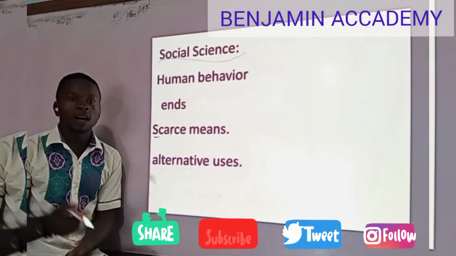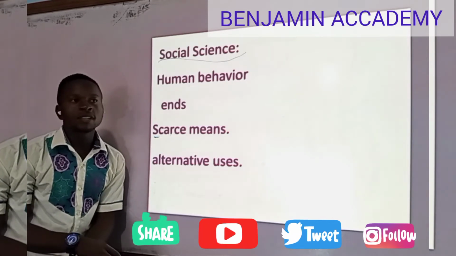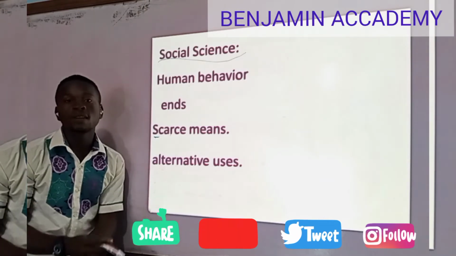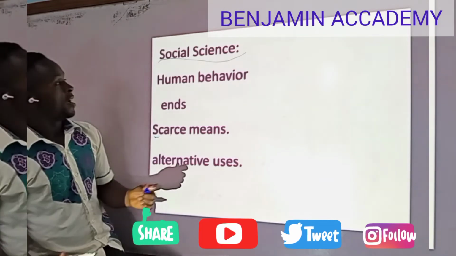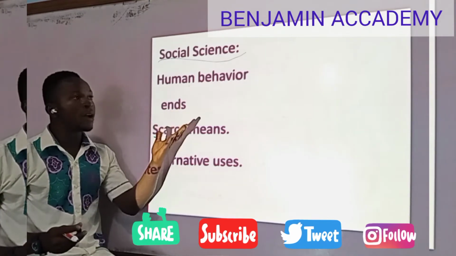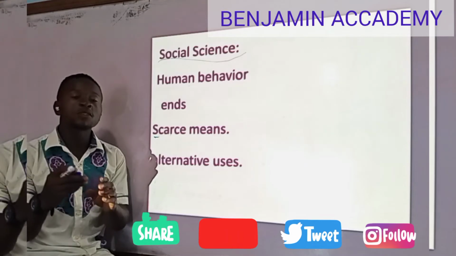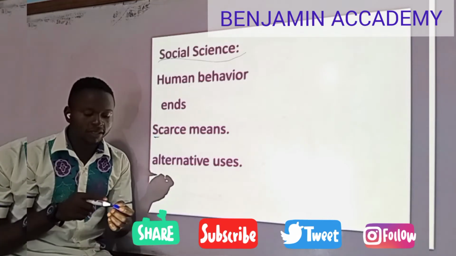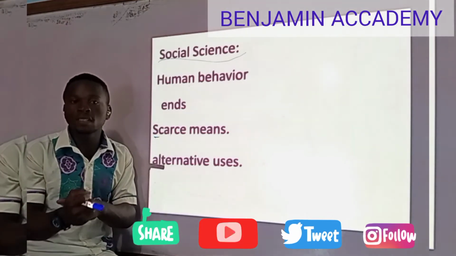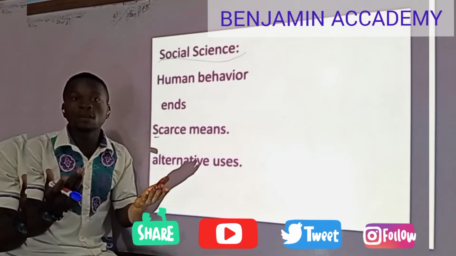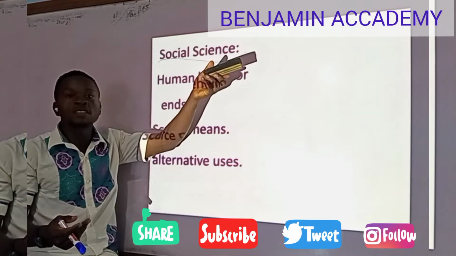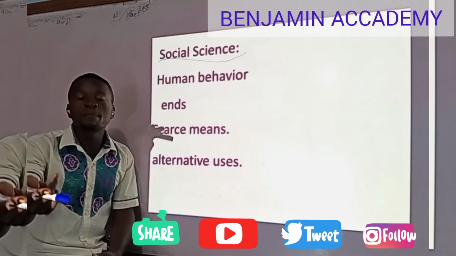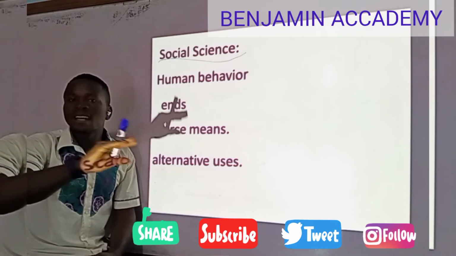Actually, when we're in advanced level, we used to look at social science subjects, like geography, economics, and other subjects. But based on this, now we are trying to understand why economics is a social science. The first reason is that scientists sometimes see that what goes up must come down. If you throw a stone, it comes down immediately. But economics deals with human beings, who can never be predicted.